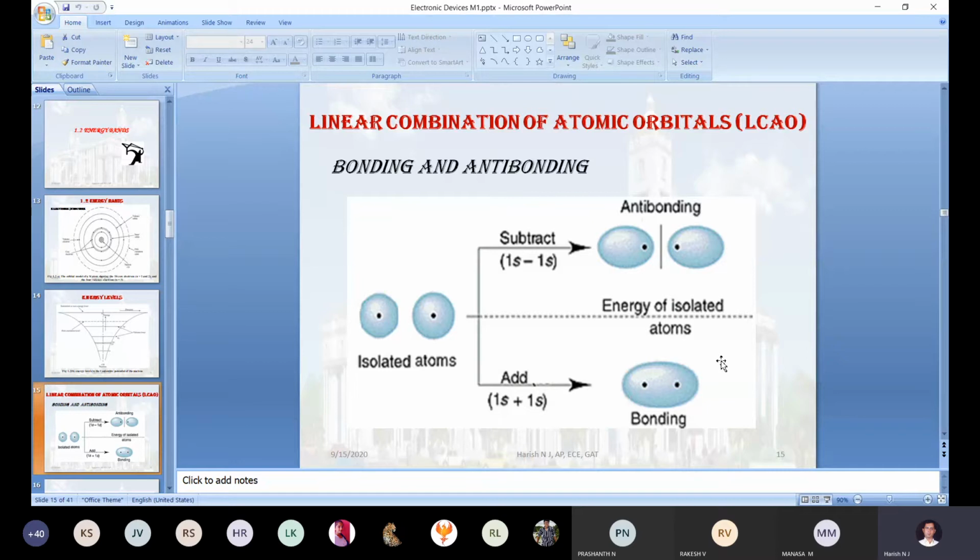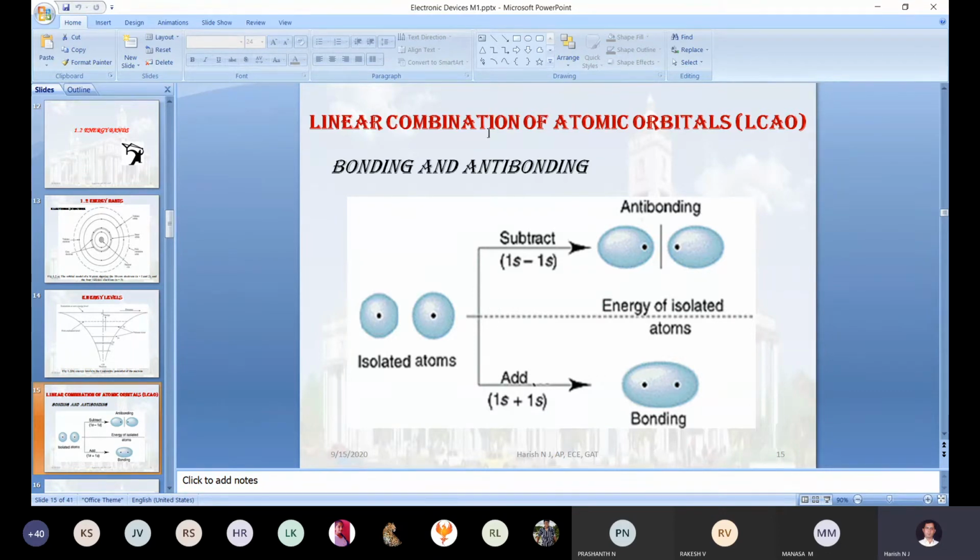And what about the probability of finding the electron in the bonding area? It will be maximum, sir. Yeah, it will be maximum, right? So this concept we understood under the definition of linear combination of atomic orbitals. Linear combination: the two hydrogen atoms, the nuclei of the two atoms, you are placing on the same axis.